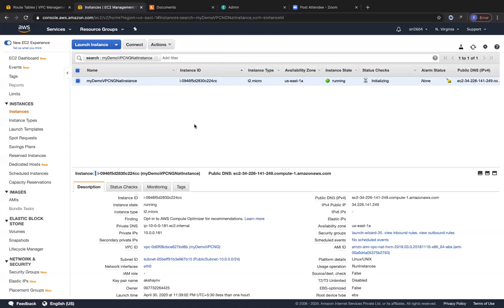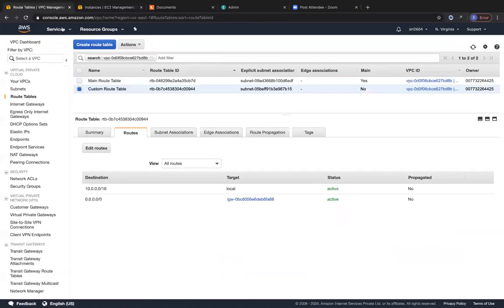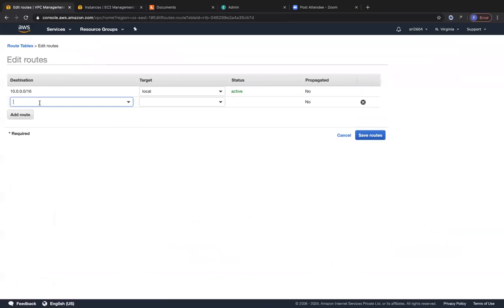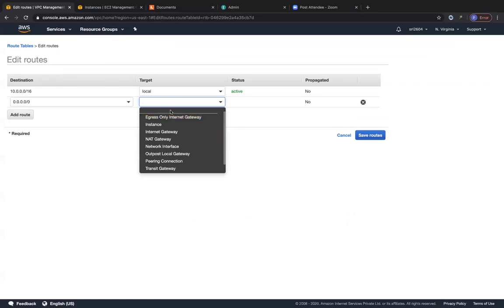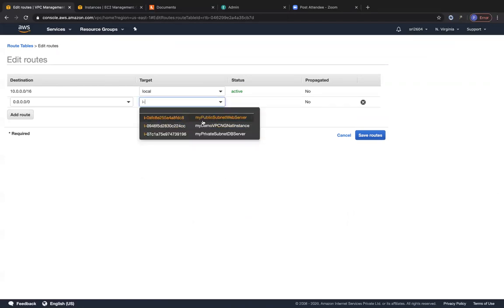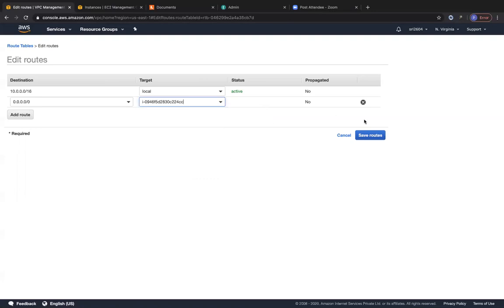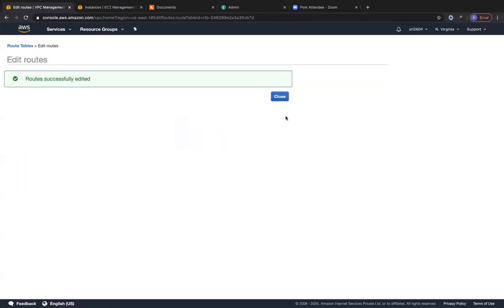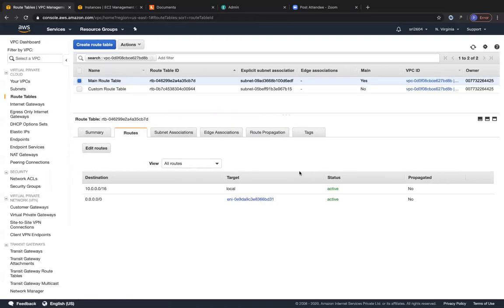Right. So now we will have to go back to our route tables. So going back to the main routing table that is part of the private subnet, let's add another route over here. Let's click on edit routes. Let's add a route over here. Let's say that all the traffic that goes to the internet should go through the NAT instance for the private subnet. So let's choose an instance over here and let's choose the NAT instance over here and let's click on save routes. Okay. So once we have clicked on save routes, you can see it's automatically choosing the ENI of the EC2 instance over here on the routing table.